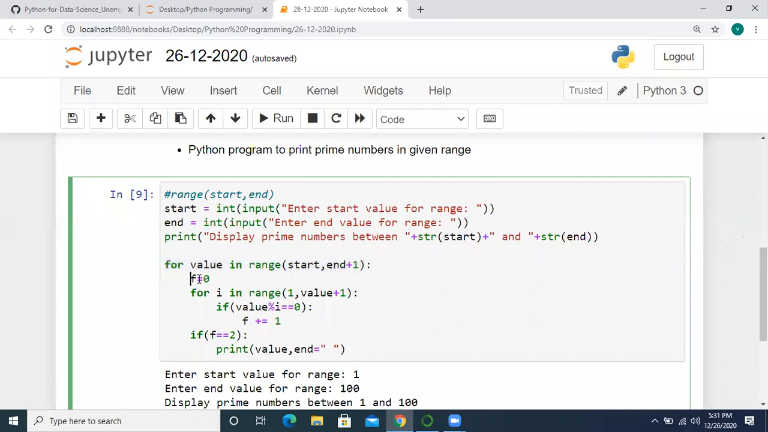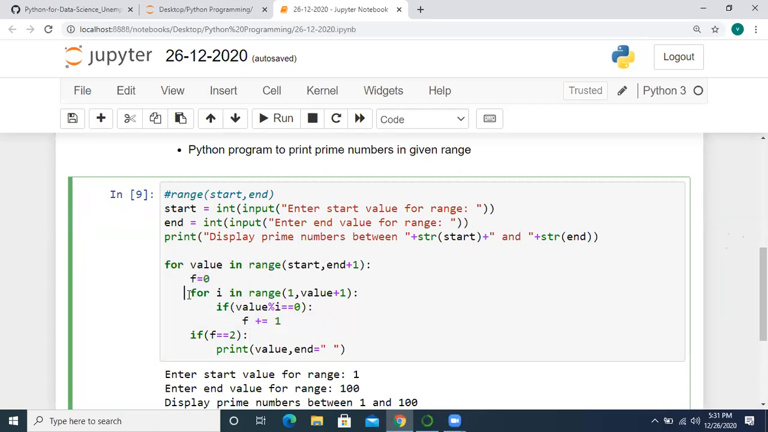So after that, initially I am taking f value as 0. Why I am taking it inside the for loop means for every value I have to make this f equal to 0. So that is the reason I have given it inside the first for loop. This is a nested for loop program because it is having two for loops, one for loop inside another for loop.